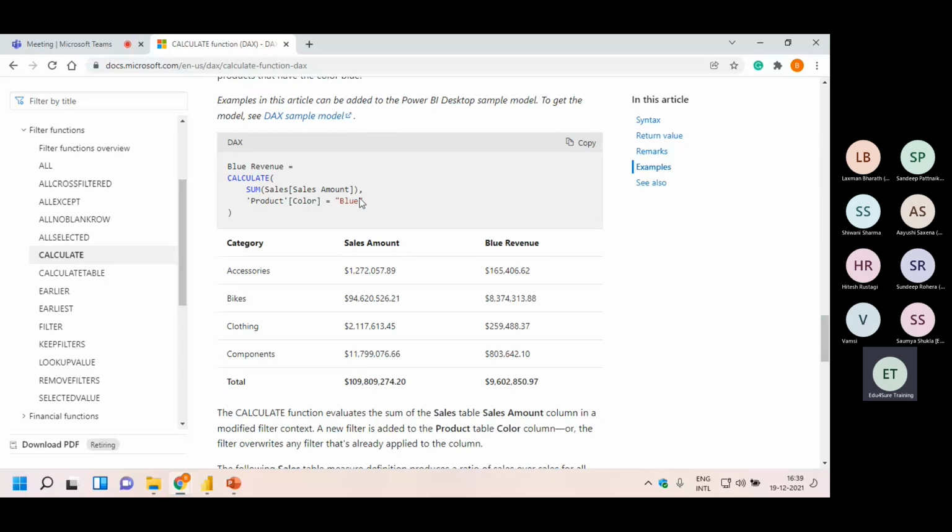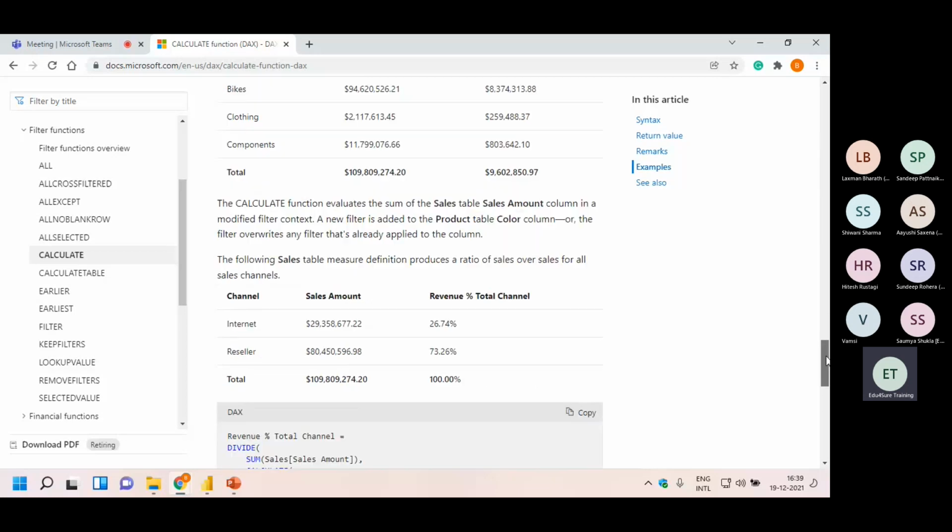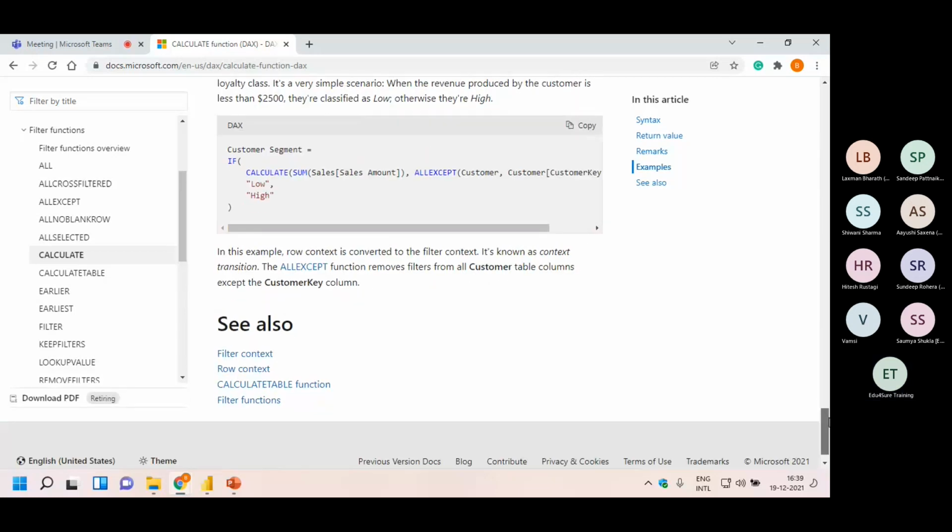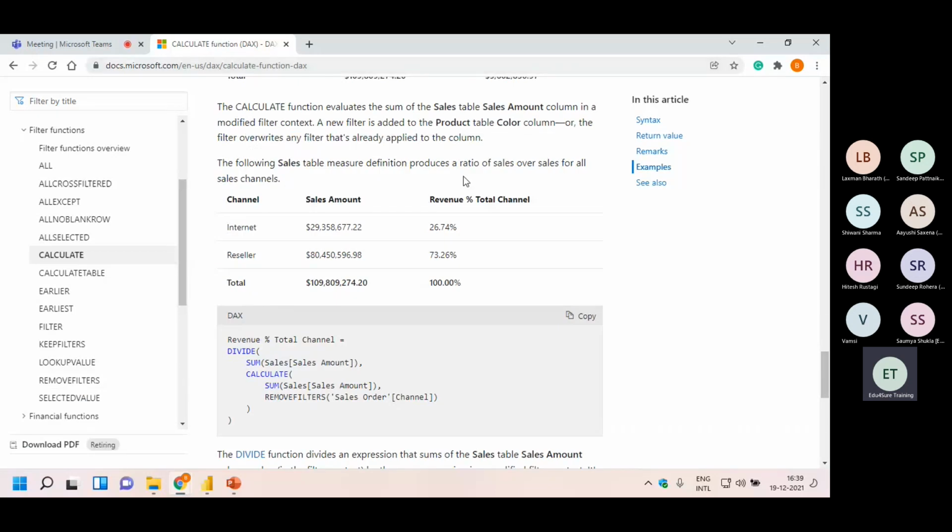Like this is the table. If you write this, this would be the output. So this is a very, very good link published by Microsoft, where it has talked about each and every function, and it's very, very helpful. If you are new, you can really go through this and learn a lot of DAX functions here.